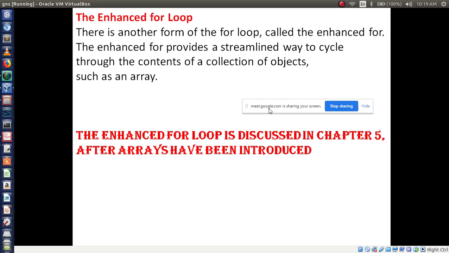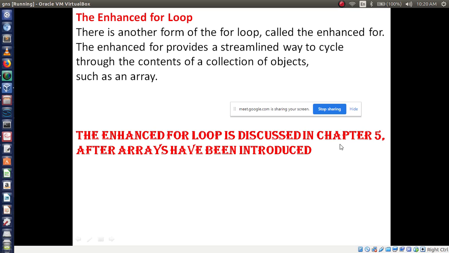Now another variation, the last variation: the enhanced for loop. There is another form of for loop called enhanced for. This provides a streamlined way to cycle through the contents of a collection of objects such as an array. So this we will discuss in chapter number 5.